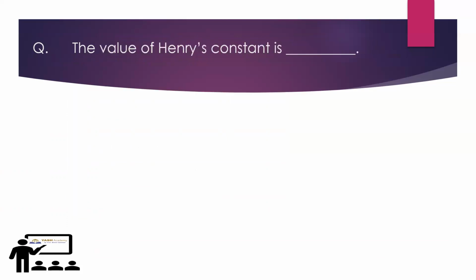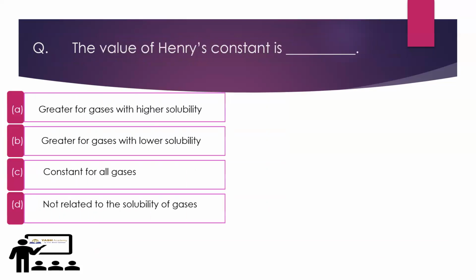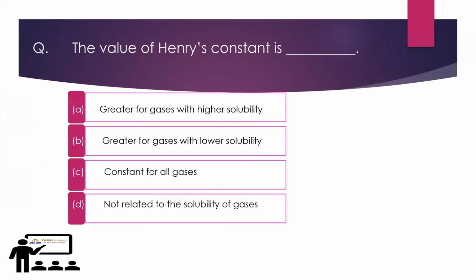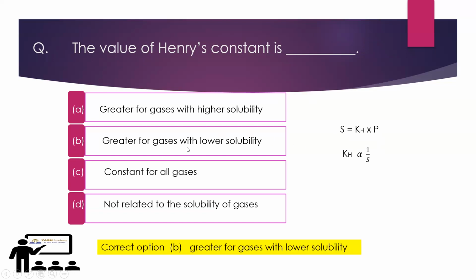The value of Henry's constant is greater for gases with higher solubility, greater for gases with lower solubility, constant for all gases, or not related to the solubility of gases. Here, you know this relation S is equal to KH into P. So KH is inversely proportional to solubility.